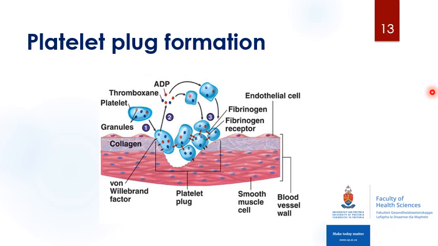The granules contain thromboxane and ADP, which will recruit more platelets into the area. They also contain von Willebrand factor to help more platelets adhere to the collagen. The granules also contain fibrinogen, which is necessary for the coagulation cascade. Fibrinogen is also important for helping platelets bind to each other to form the platelet plug. The fibrinogen will then be converted to fibrin, and fibrin polymers will form a sticky fibrin mesh, which will form your blood clots.